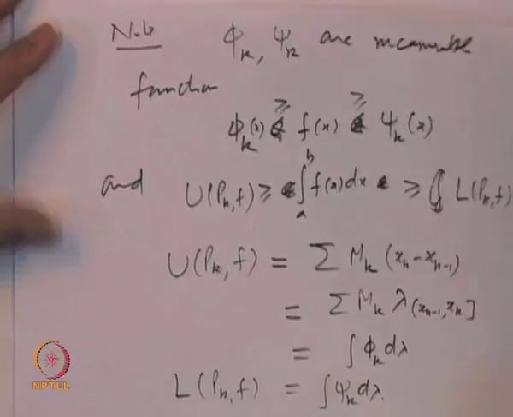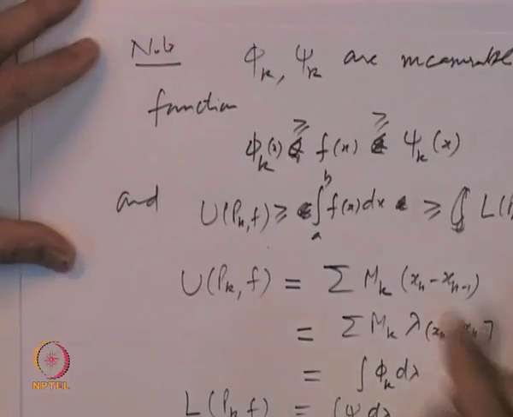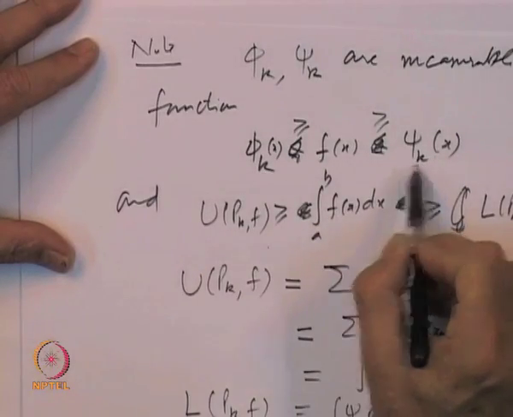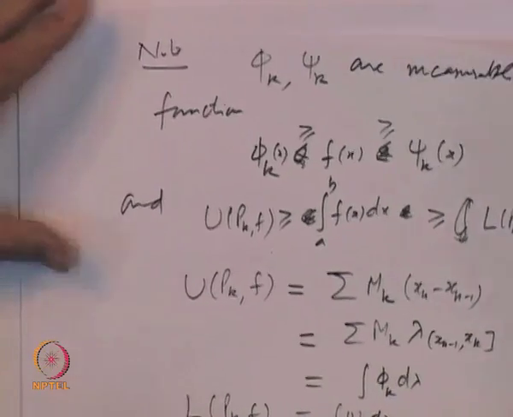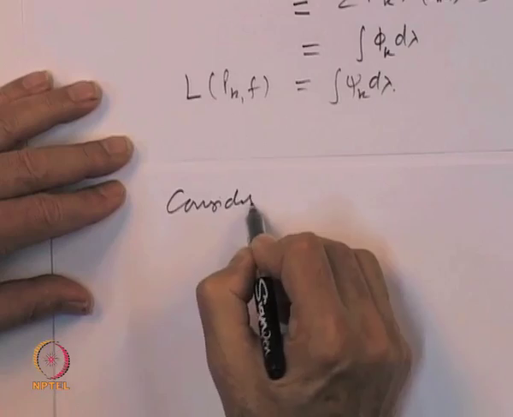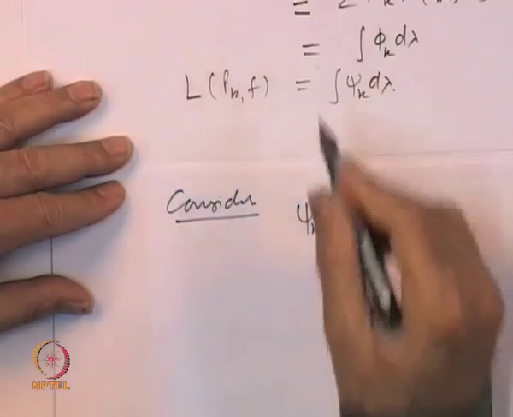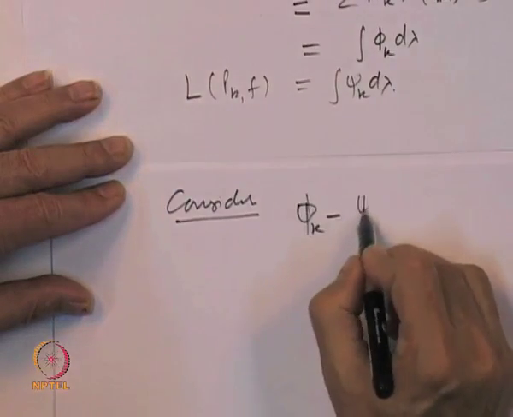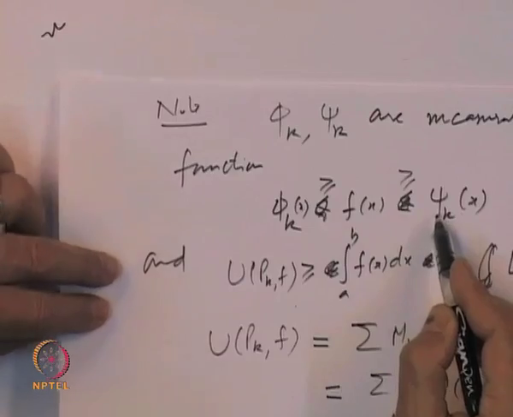And now, essentially the idea is to put them together. Because phi k and psi k are between these two, let us look at the sequence phi k minus psi k. Recall phi k is bigger than f of x, which is less than psi k.